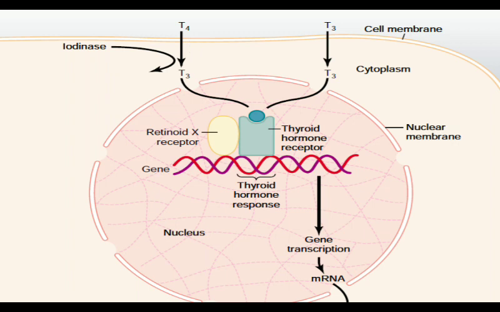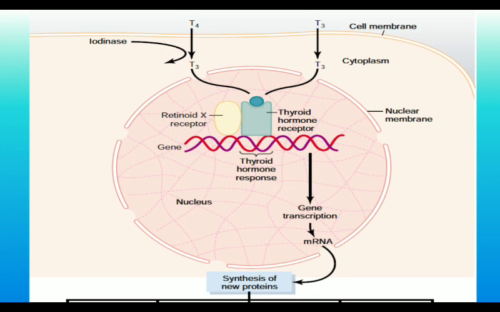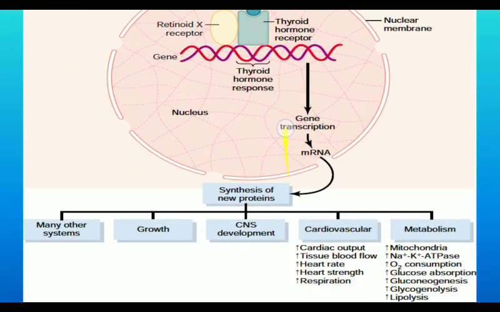When T4 enters into the cell, it is converted into T3 by removing one iodine in presence of the enzyme iodinase. In presence of the enzyme iodinase, an iodine is removed from T4 and it is converted into T3 because this thyroid hormone receptor only binds T3. So one iodine should be removed from T4 in order to bind onto this thyroid hormone receptor. A retinoid X receptor is seen attached to this thyroid hormone receptor. So after the binding of T3 into this receptor, the response will occur.